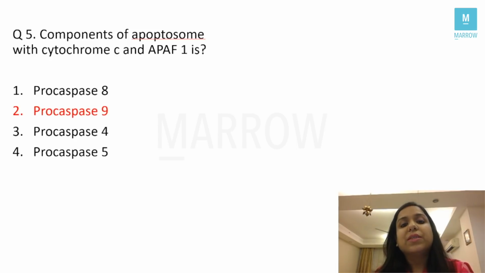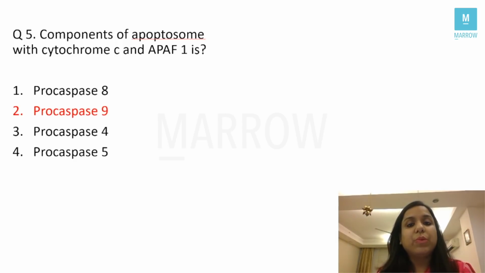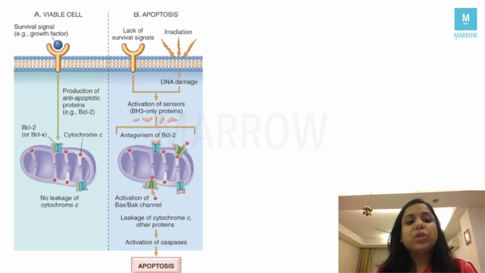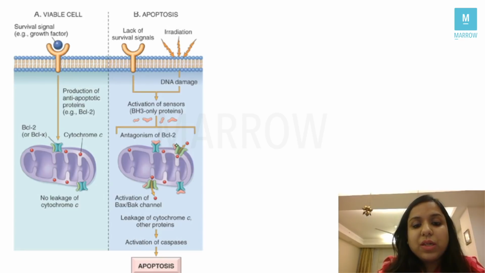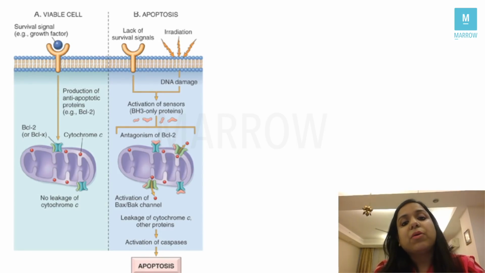What is procaspase 9? That is an initiator caspase. This will lead to the activation of executioner caspases like caspase 3 and 6, and that will lead to apoptosis, right? Just a brush up. Procaspase 9 is a part of the intrinsic pathway of apoptosis, whereas procaspase 8 is a part of the extrinsic pathway of apoptosis, correct?